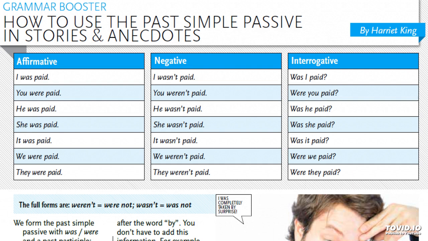We form negatives with was not, were not, and a past participle. The food wasn't prepared by Ben. The cars weren't cleaned by Molly.